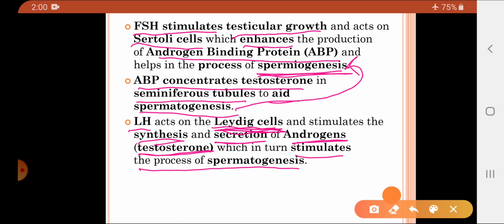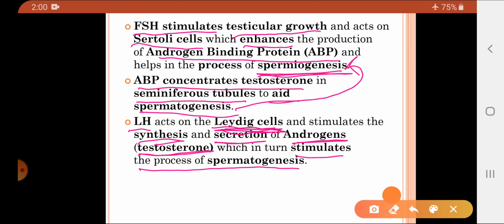Gonadotropin releasing hormone of the hypothalamus activates the anterior pituitary, which on activation releases luteinizing hormone and follicle stimulating hormone. Out of that, follicle stimulating hormone is responsible for the growth of the testes, as well as it acts on the Sertoli cells, which in turn will release the androgen binding protein and will help in the process of spermiogenesis.